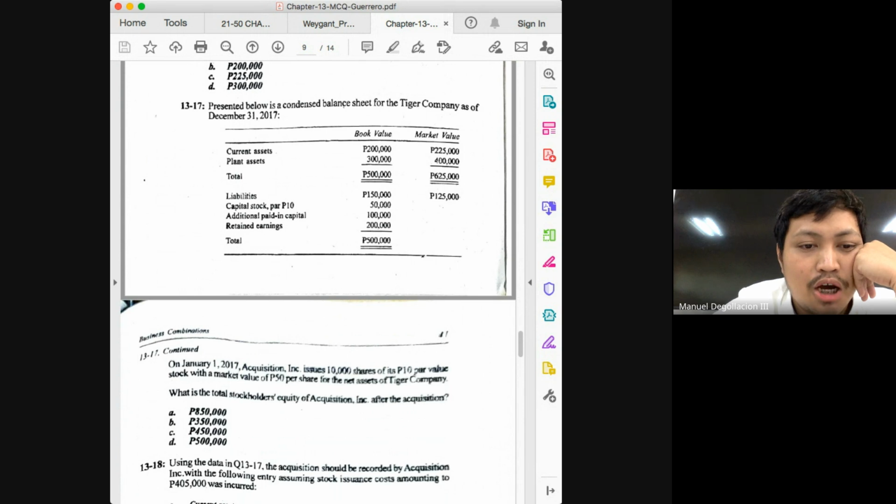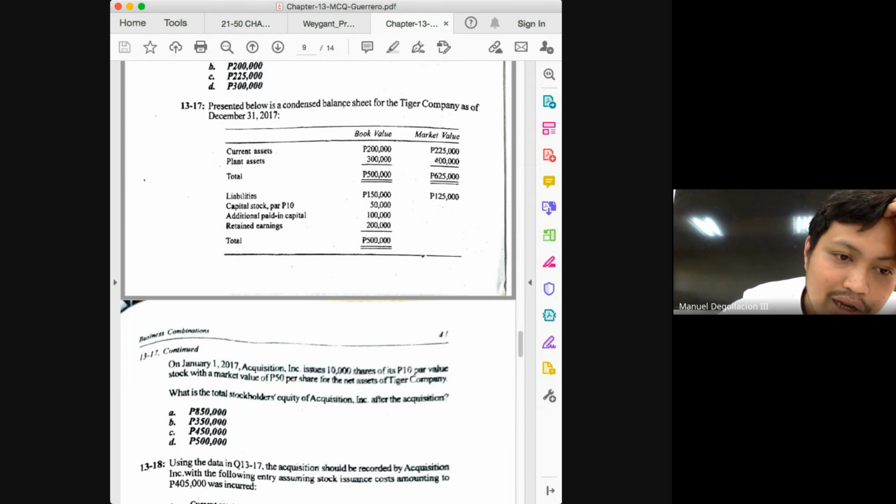Let's see. How many shares were issued, class? 10,000. And then, at what amount, class? Again, it should be valued at its fair value. And how much is the market value or fair value per share? It is 50. So 10,000 times 50, you would get 500,000. And that would already be the answer.